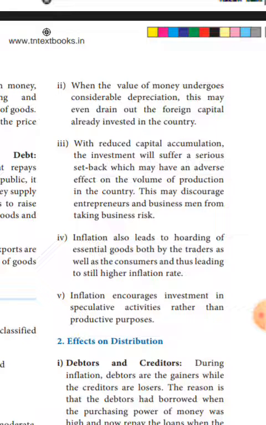Third point, if capital accumulation is reduced, investment will also be affected. At the same time, the volume of production will also be reduced. It will discourage the businessman from taking risk in the business. That is the third point.